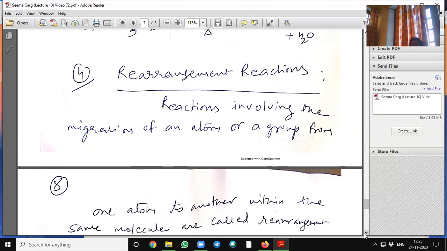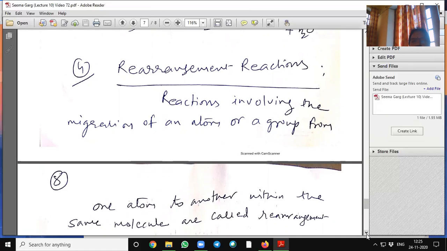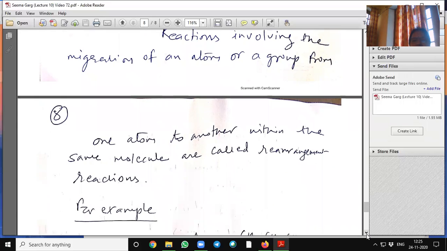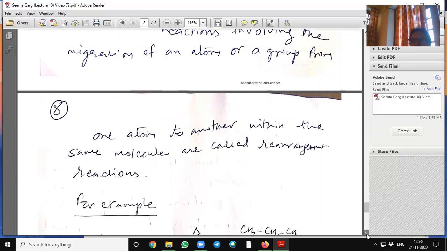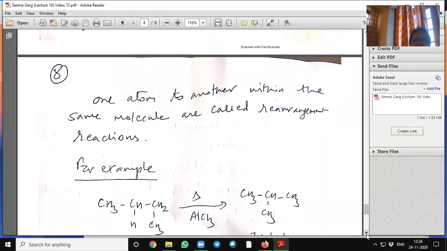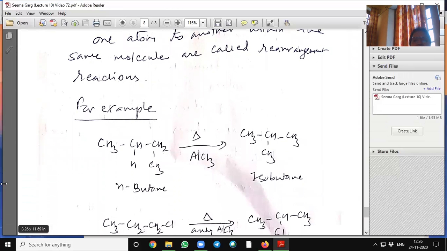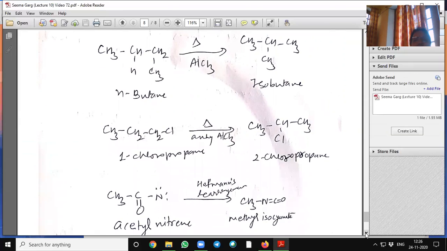Rearrangement reactions. Reactions involving the migration of an atom or a group from one atom to another within the same molecule are called rearrangement reactions. For example, normal butane is rearranged to isobutane in presence of aluminum chloride.